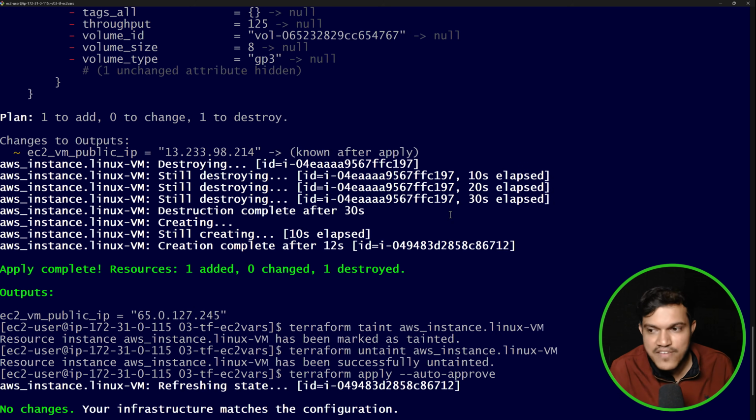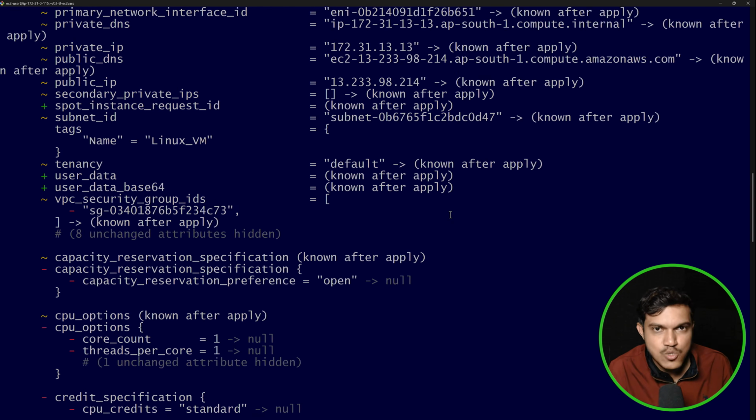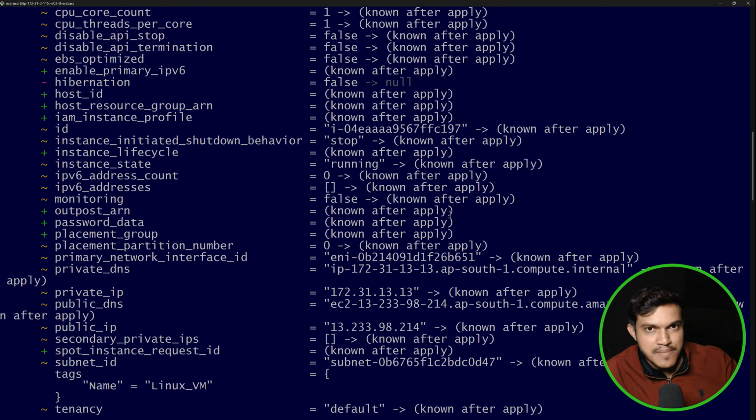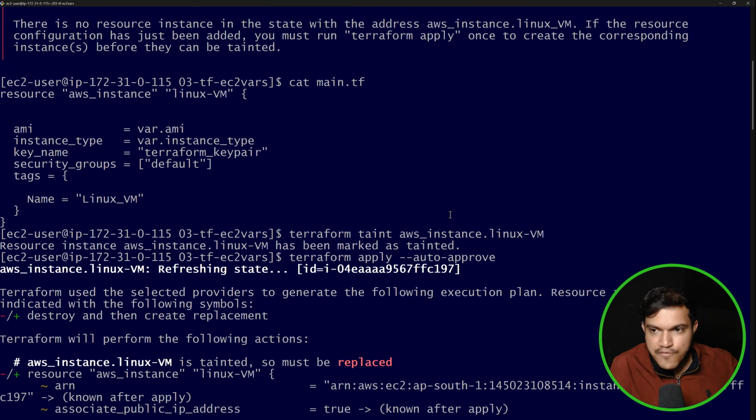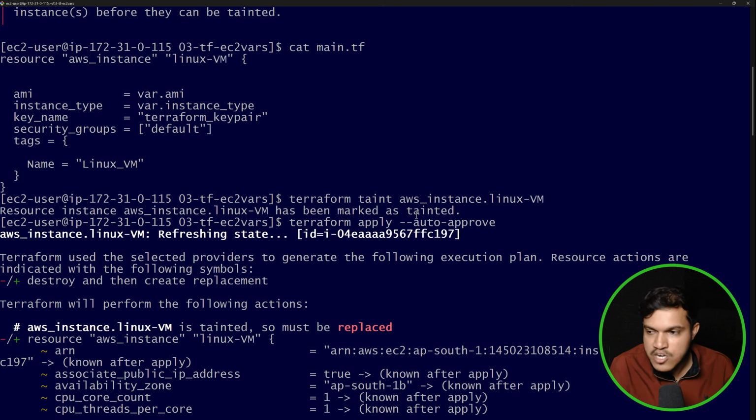Generally, that's the behavior of terraform apply once the resource is created. We have understood the same in the state file concept. But if you taint, you'll be able to destroy that and recreate it if you run the apply command. Now I got into the untaint form. Untaint means it is back to the normal form. If you try to run this terraform apply, it will not create any resource. I hope you got the difference between the default behavior and the use of taint and untaint.